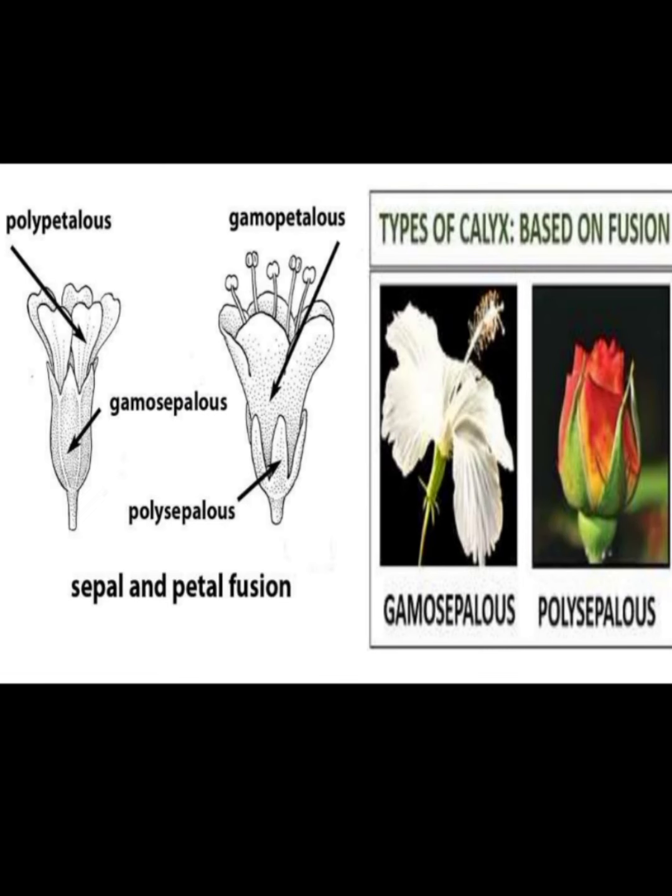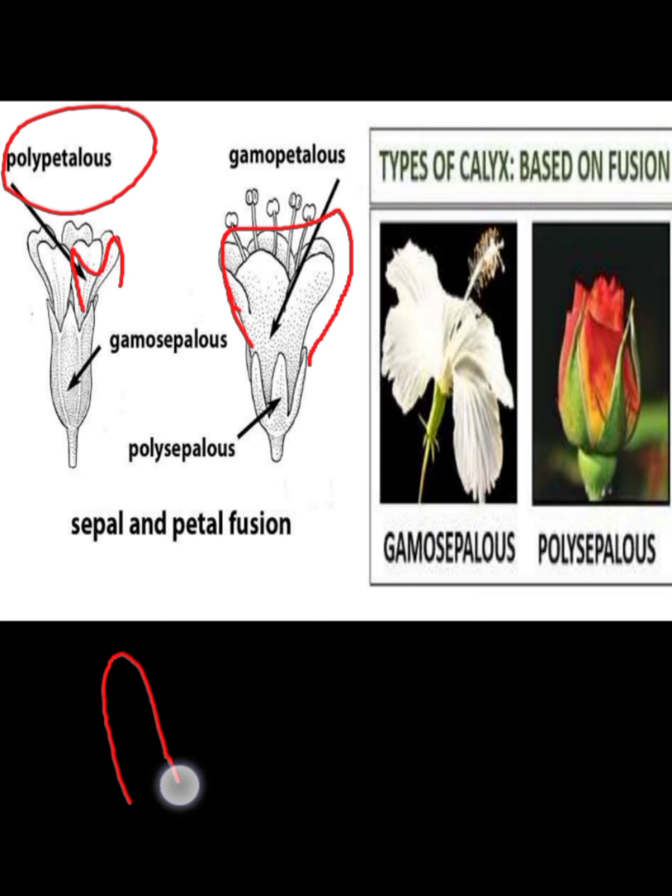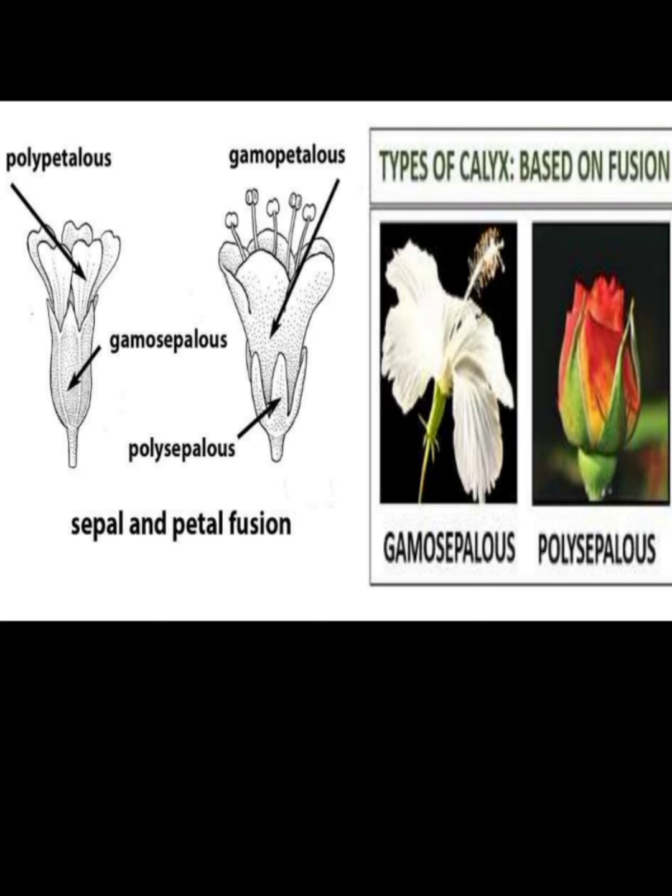Next, see the diagram here. This is polypetalous. That means many petals are present, so it is called polypetalous. Here one petal is present. It is fused. That means it is gamopetalous. But here the petals are separated, like this, so they are called polypetalous. Here united, so it is called gamopetalous. And this one is petals and this one is sepals, small green-like structure.